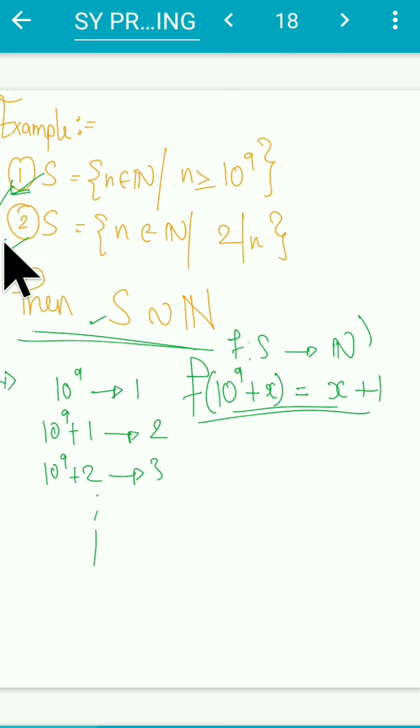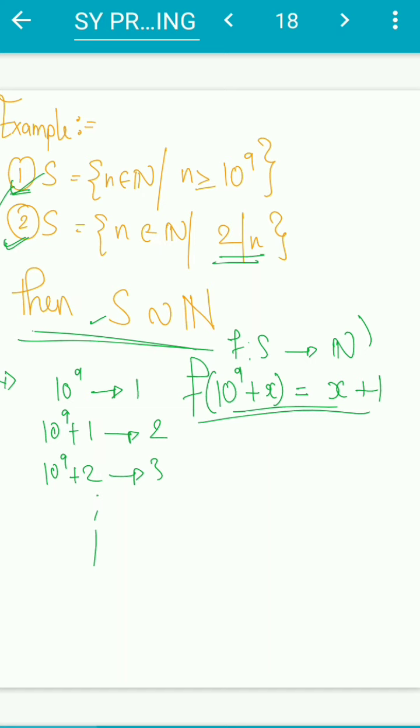Similarly, 2 divides n means this is nothing but the set of all even numbers. Wait, this is something interesting, right? Inside a set, there exists a subset which has the same cardinality. This is not true inside a finite set, but an infinite set has this beautiful property that inside a set you can have a proper subset which has the same cardinality.